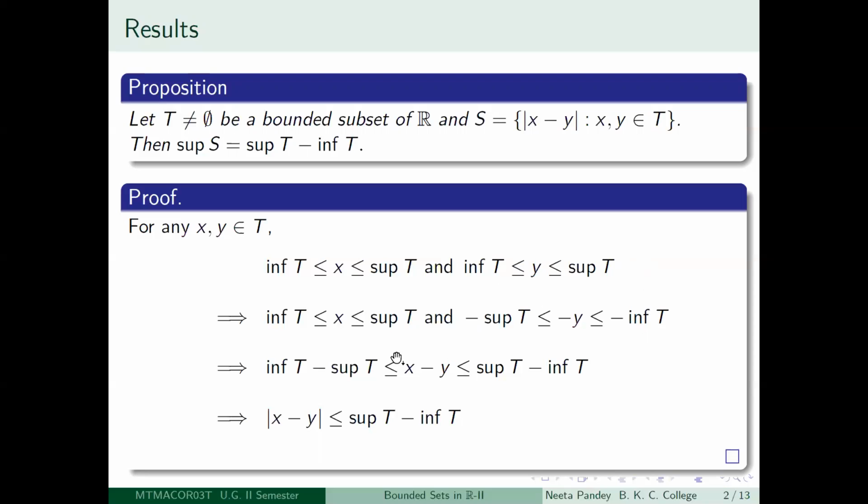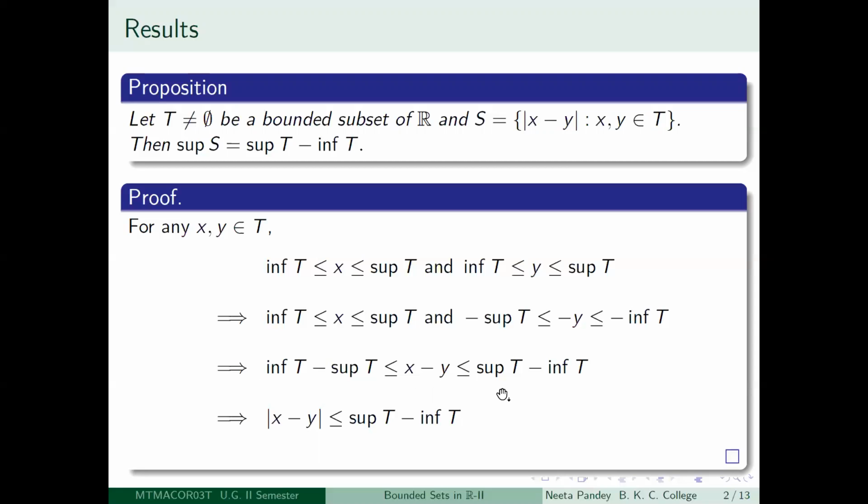So if you just add up these two inequalities, you will get that x minus y is greater than or equal to infimum T minus supremum T and is less than or equal to supremum T minus infimum T. So it is greater than or equal to minus of supremum T minus infimum T.